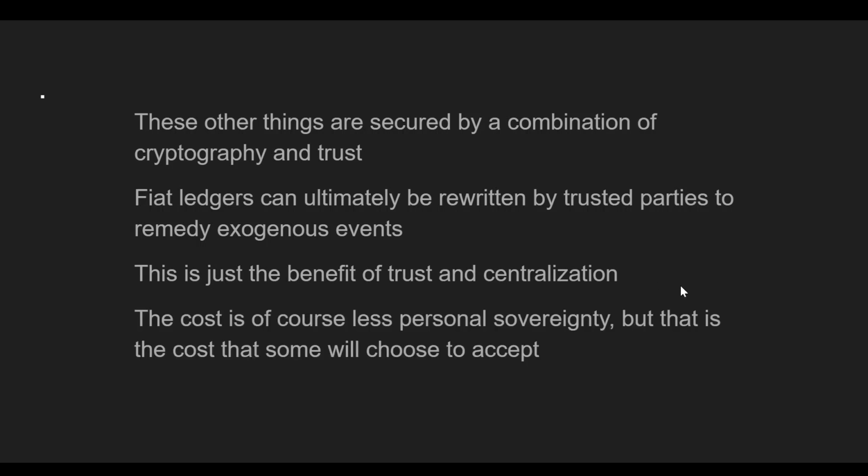And the cost of having this advantage, because again, life is full of trade-offs, is less personal sovereignty, and you're potentially exposed to incompetence from the trusted parties. So if the central bank doesn't know what they're doing with their monetary policy, you could have that incompetence bleed into the economy. So all of that is a cost and a risk that people using fiat ledgers choose to accept. But notice that this risk, this cost, pays off in the event of something crazy happening, because the trust can be used as this fallback if the cryptography fails.